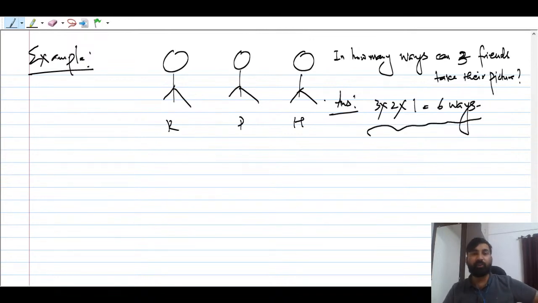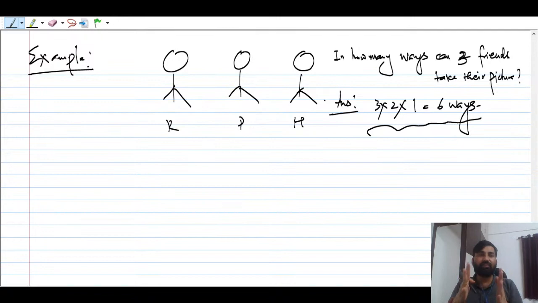Here I am using one very important concept. We call it factorial. Computers do not know factorial here, so we must understand what is the meaning of factorial.